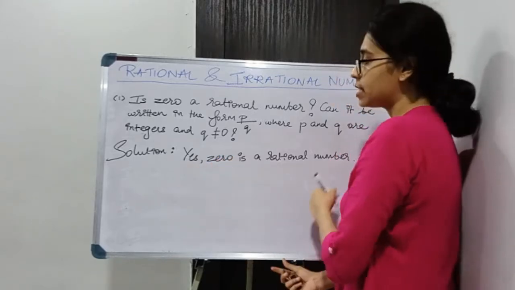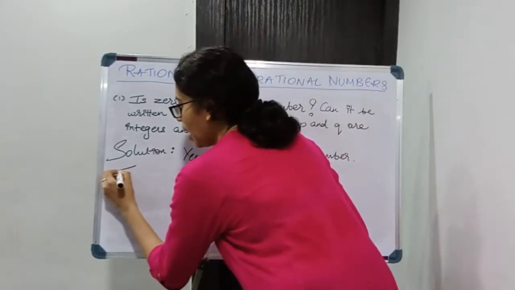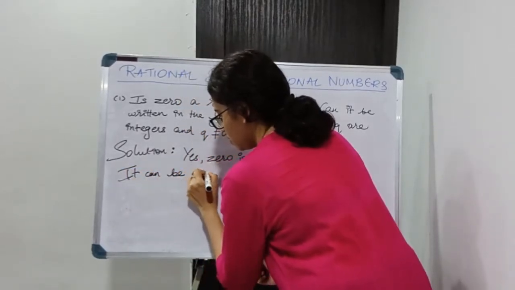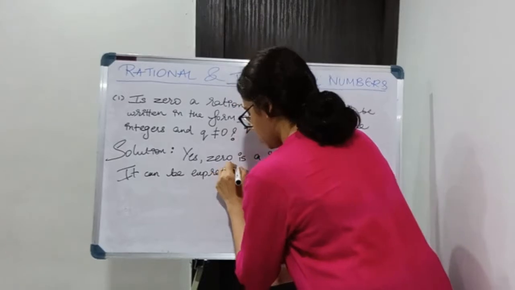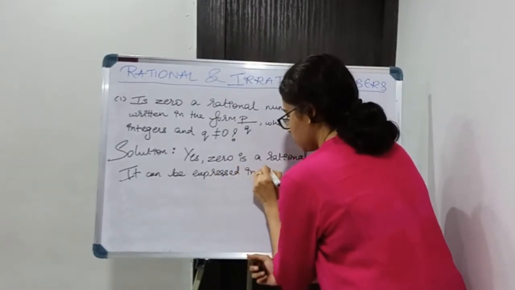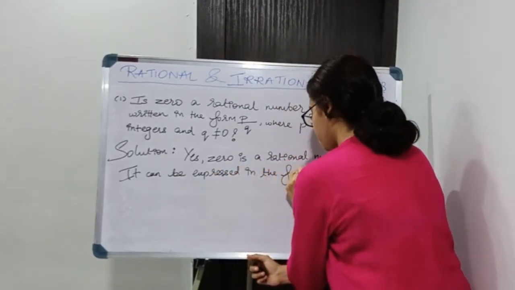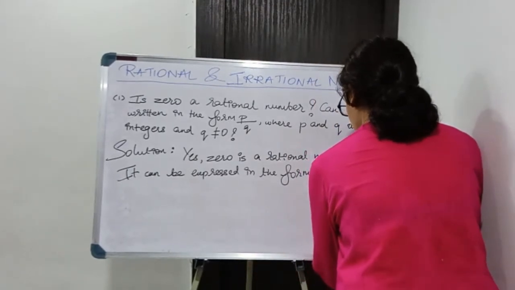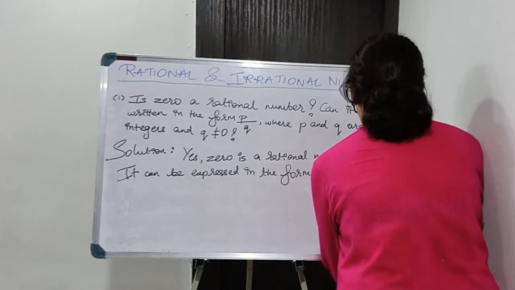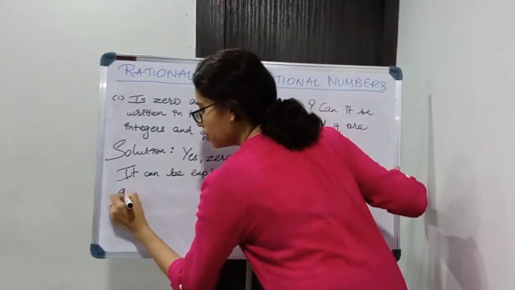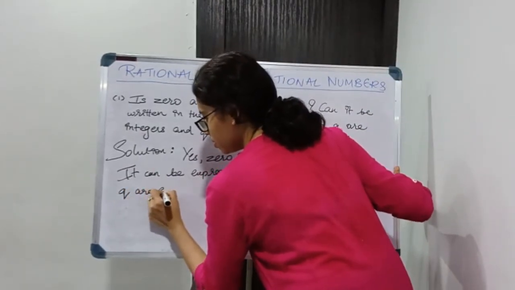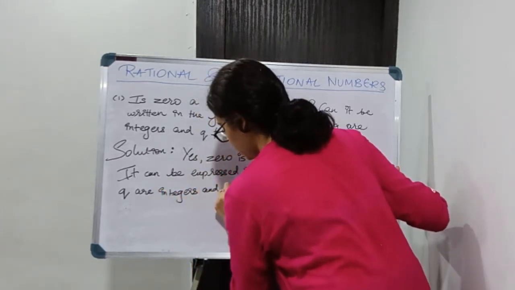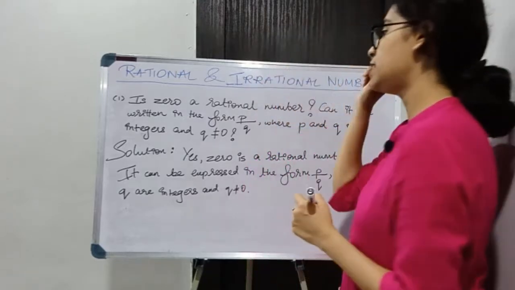So yes, 0 is a rational number and it can be expressed in the form P by Q where P and Q are integers and Q is not equal to 0.